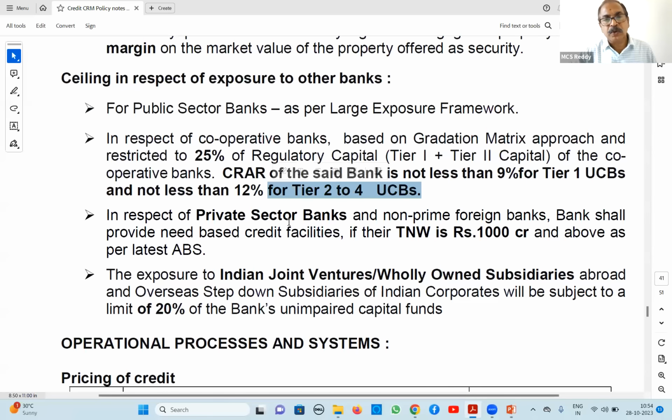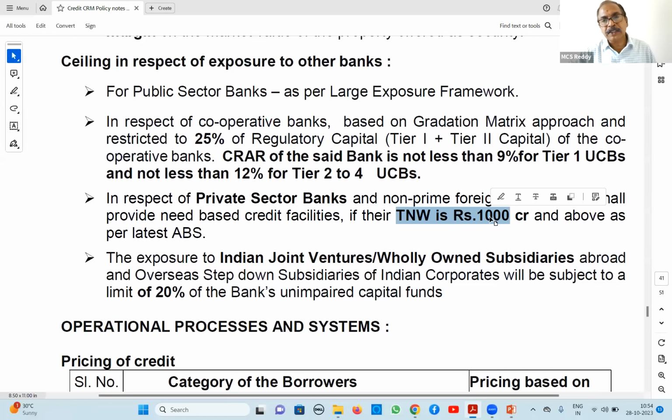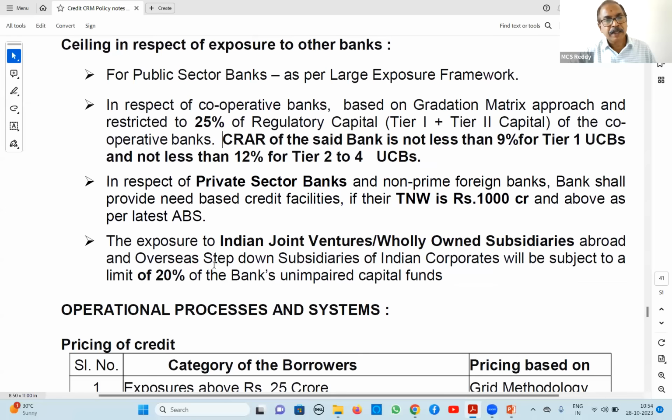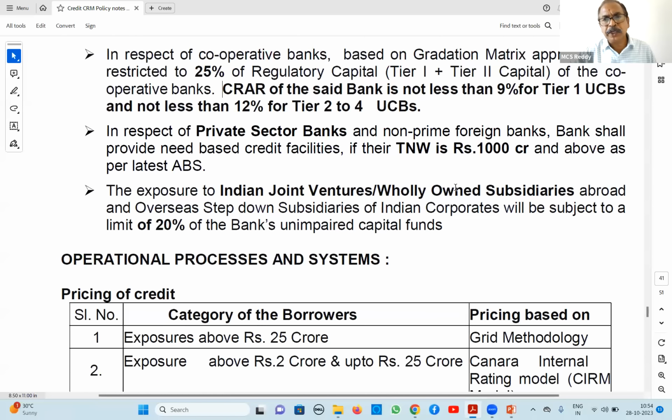For private sector banks and non-prime foreign banks, if their tangible net worth is 1,000 crores, then only we can sanction, again up to 25%, right? Now Indian joint ventures, wholly owned subsidiaries abroad and overseas. Suppose some of our corporates want to acquire shares of their foreign subsidiaries, wholly owned subsidiaries or foreign companies. In such cases our quantum is limited to 20% of the bank's unimpaired capital funds, maximum to corporates. So just like the individual corporate ceiling, this one, right?